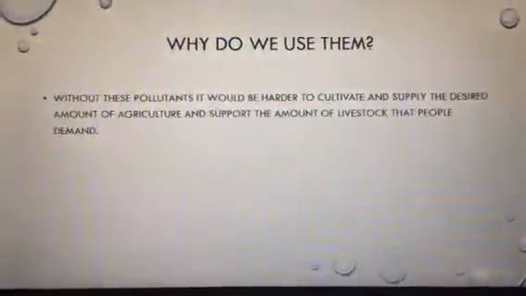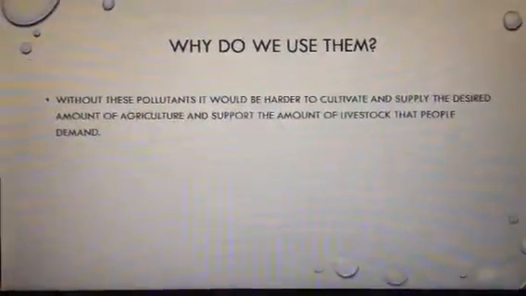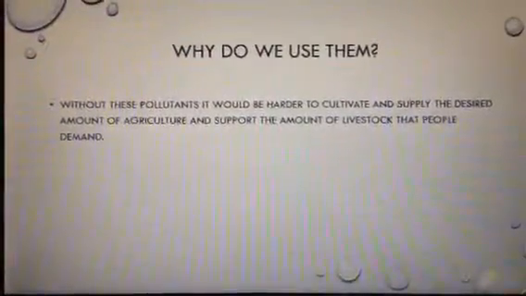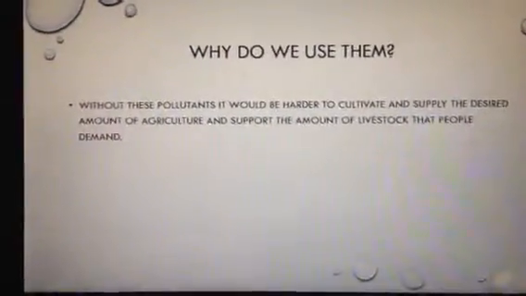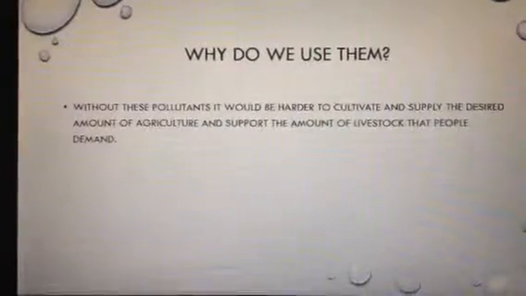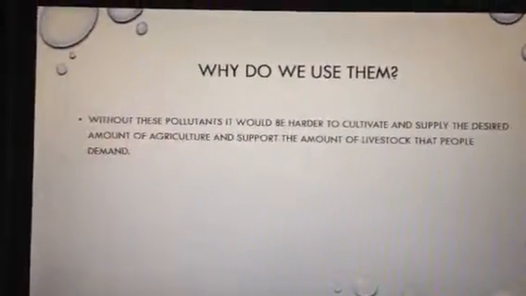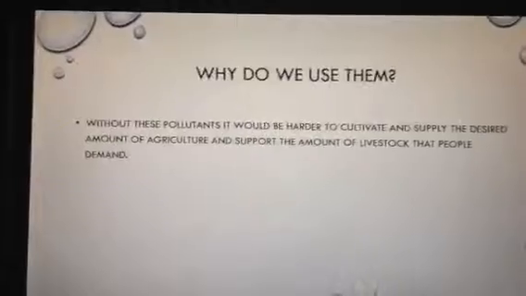Why do we use them? Without these pollutants, it would be harder to cultivate and supply the desired amount of agriculture and support the amount of livestock that people demand. So, simple supply and demand to feed the average human being.